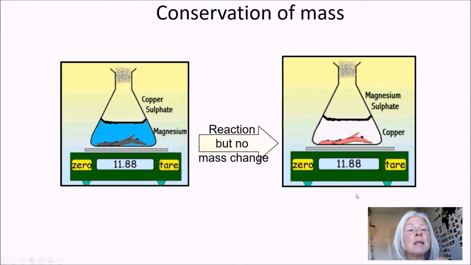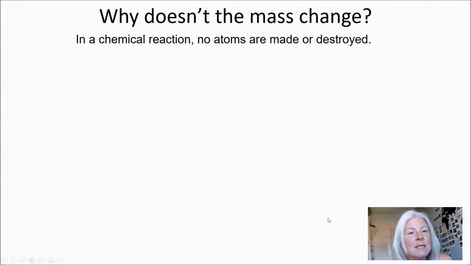So this is what we mean in terms of conservation of mass. So a reaction has happened, there is a new product, but it hasn't come from nowhere. So when we talked about the word equations, the stuff you end up with has to have been there to begin with, okay? So all you've done is the copper and the magnesium have swapped places. So that means the mass hasn't changed. You have a product, but it was there already, okay?